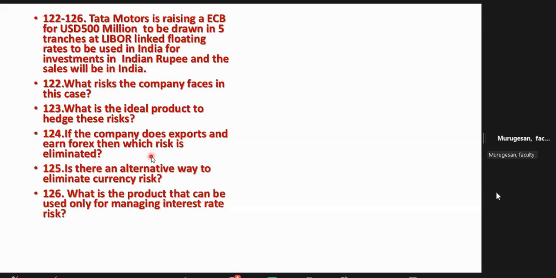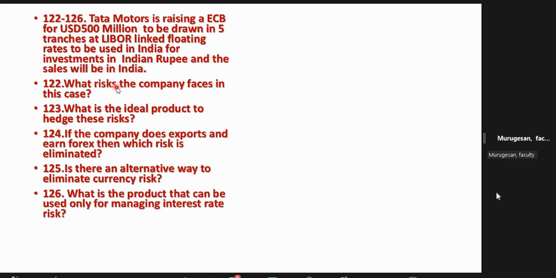Why am I giving the case study? You should not lose 5 marks. The investment is in Indian rupee and the sales will be in India. What is the risk? Very simple question. Why do you lose 5 marks? That is why I am giving it. What risk does the company face in this case? Not one risk.